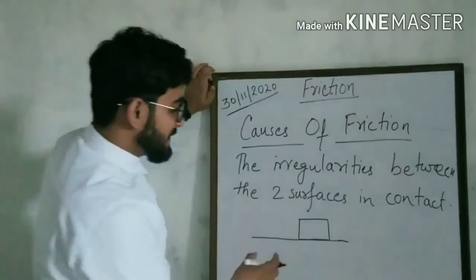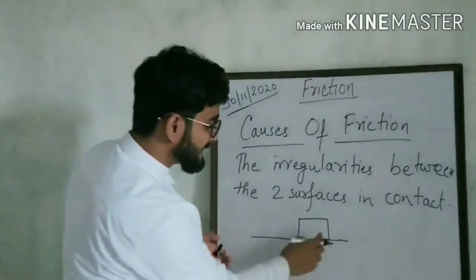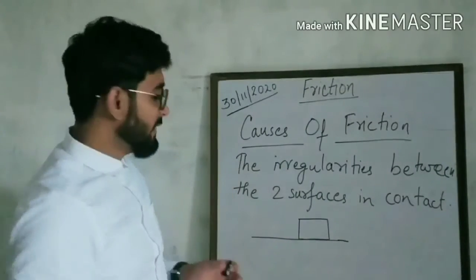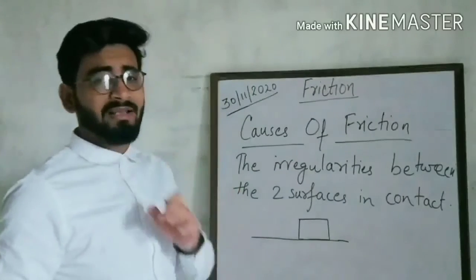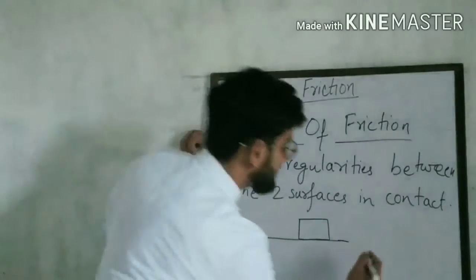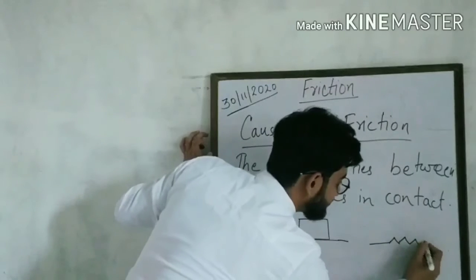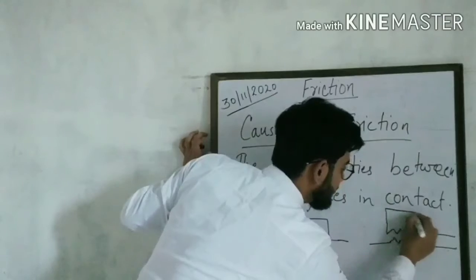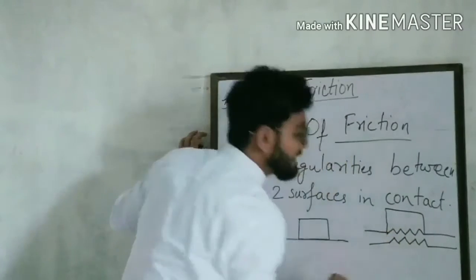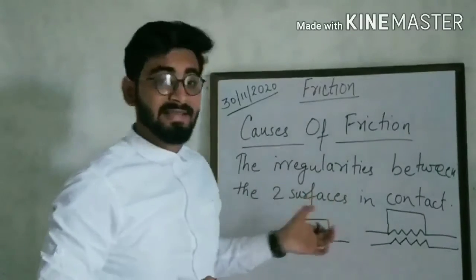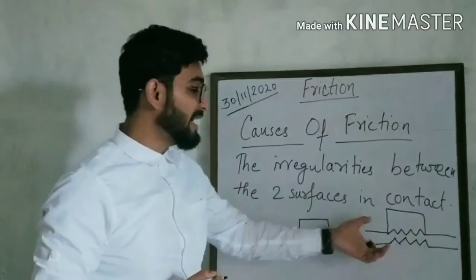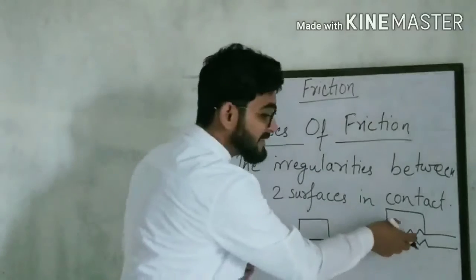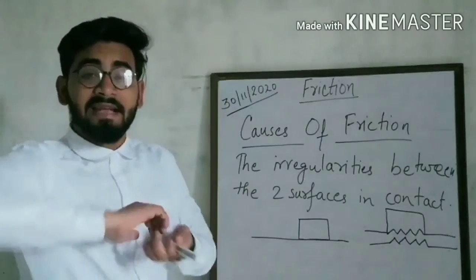You might be thinking these surfaces are plane surfaces, with no irregularities, but actually when you see these surfaces through the microscope, you will find them like this. These surfaces are not plane surfaces. So due to these irregularities, it causes interlocking like this.